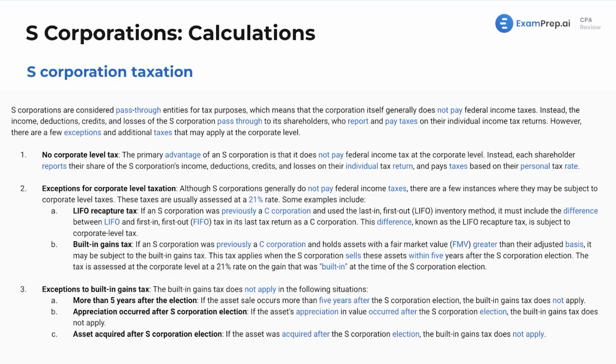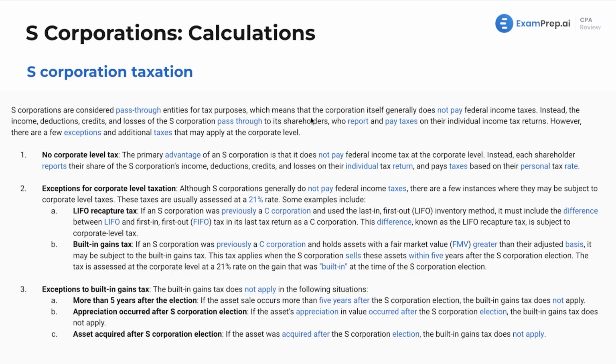S corporation taxation. All right. So some things here we have seen before, some things we're going to dive into more in depth. S corporations are considered pass-through entities for tax purposes. If this is something that you're not familiar with by this point, definitely should be. We've gone through it in our business structures lessons and the first one here for S corps.